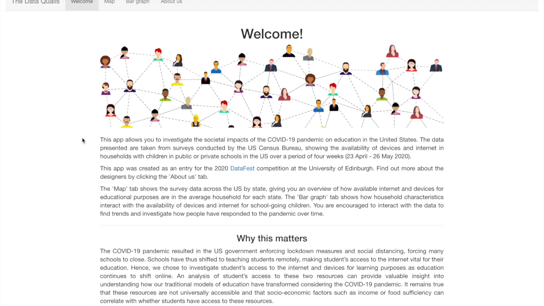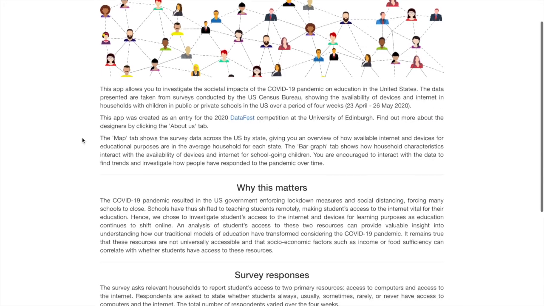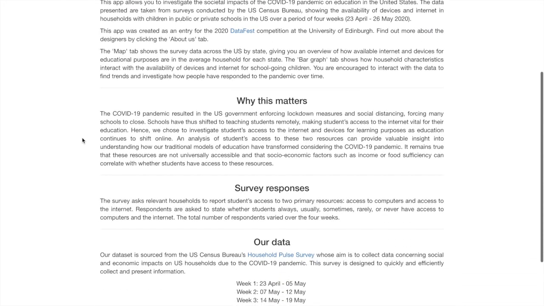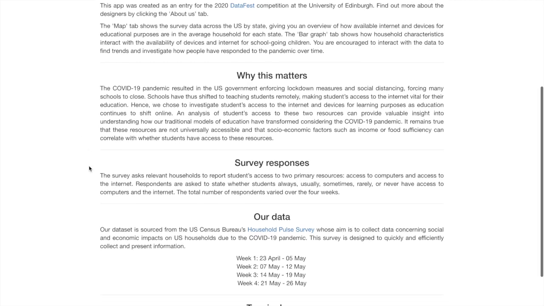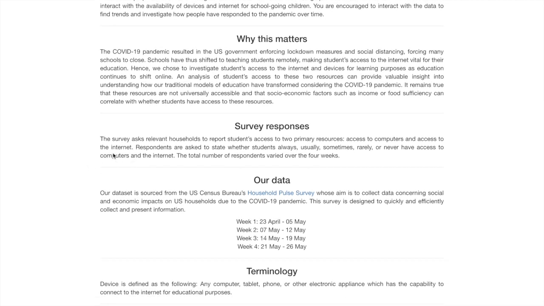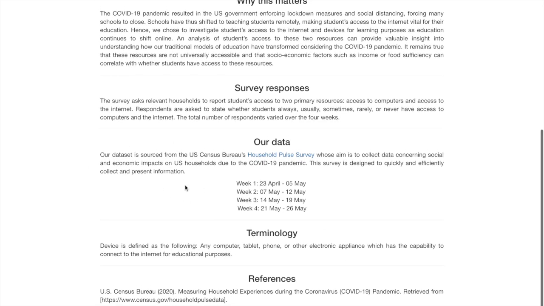Here we have our welcome page, which contains relevant information on the structure and design of our app. You can read up on our motivation for investigating internet and device access for education purposes, primary survey information, and have a quick overview of our data source.